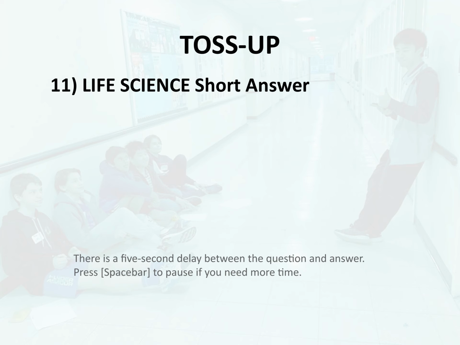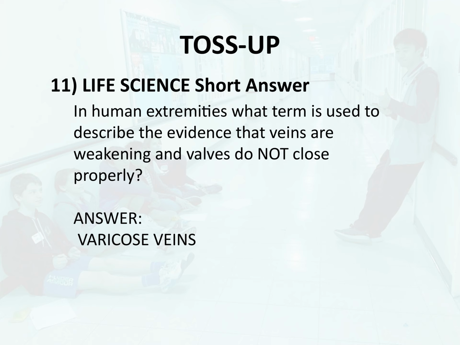Toss-up 11. Life science. Short answer. In human extremities, what term is used to describe the evidence that veins are weakening and valves do not close properly? Answer: varicose veins.